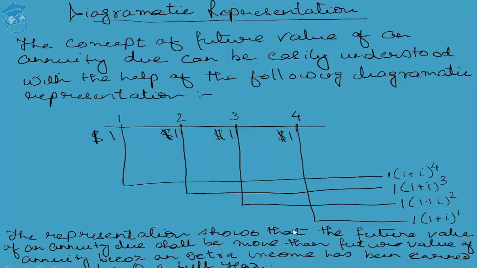The representation shows that the future value of an annuity due shall be more than the future value of an annuity because an extra income has been earned for 1 full year. This goes without saying. Under the case of an annuity due, the sum total of the future value is bound to be more than the sum total of the future value of an annuity, just because in the case of an annuity due, an additional interest for 1 full year is being earned across n number of years, or across the stipulated time frame of n number of years. This discussion is pretty simple, students.